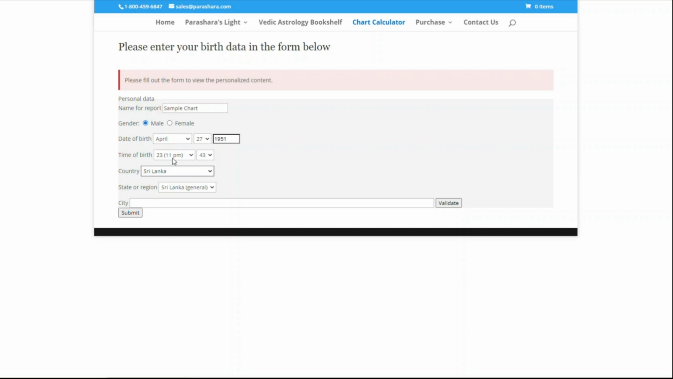23 hours or 11 p.m., 43 minutes. The time of birth is very important. Date of birth is very important. Time of birth, sometimes, most of the time, the chart will change. So make sure that you have the correct time of birth.